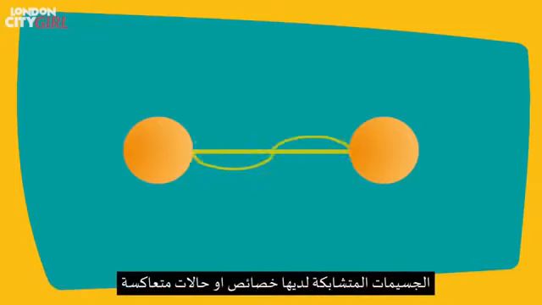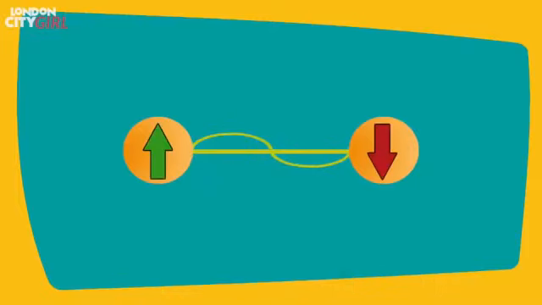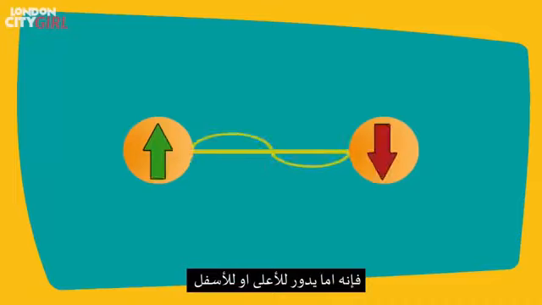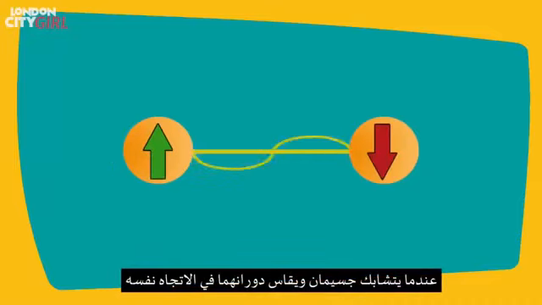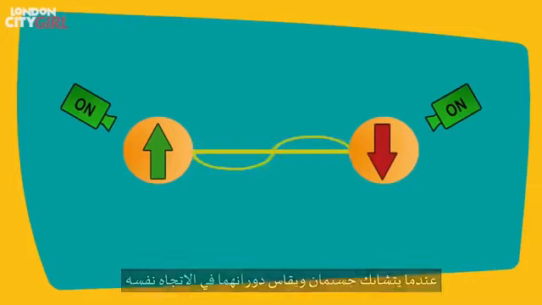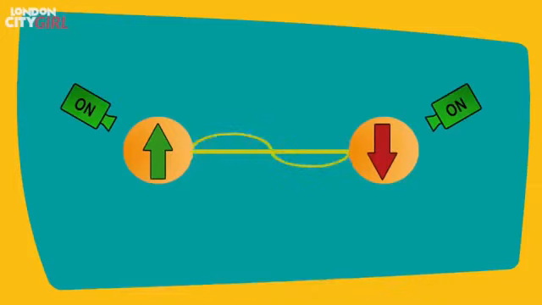Quantum entanglement occurs when two particles become connected in such a way that when the property of one particle is changed, an instantaneous change in the property of the other particle occurs. Entangled particles have the opposite properties or states.